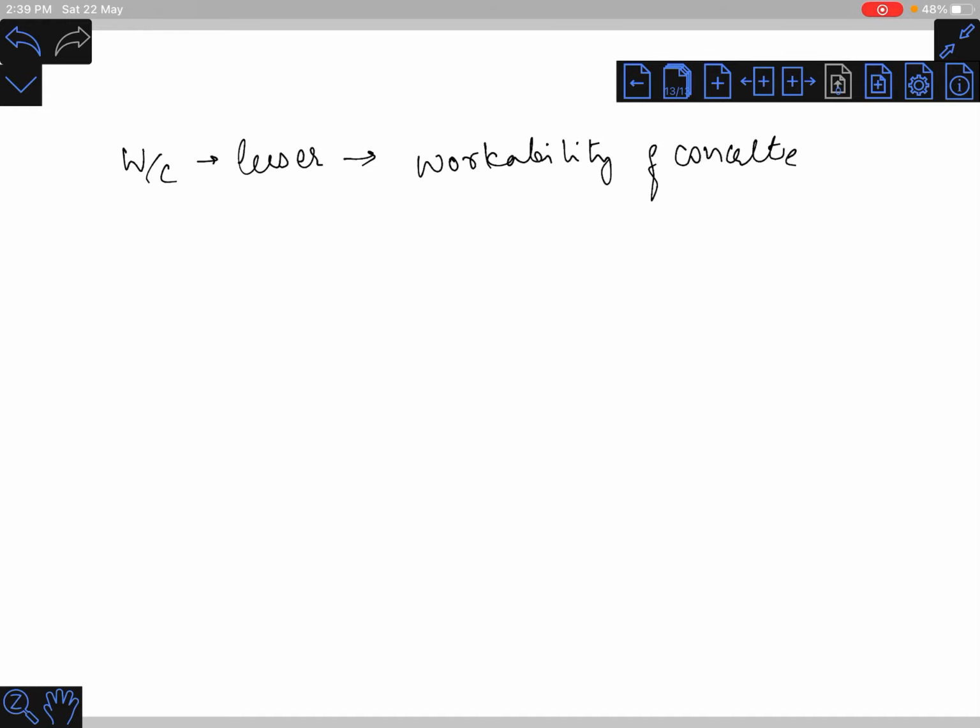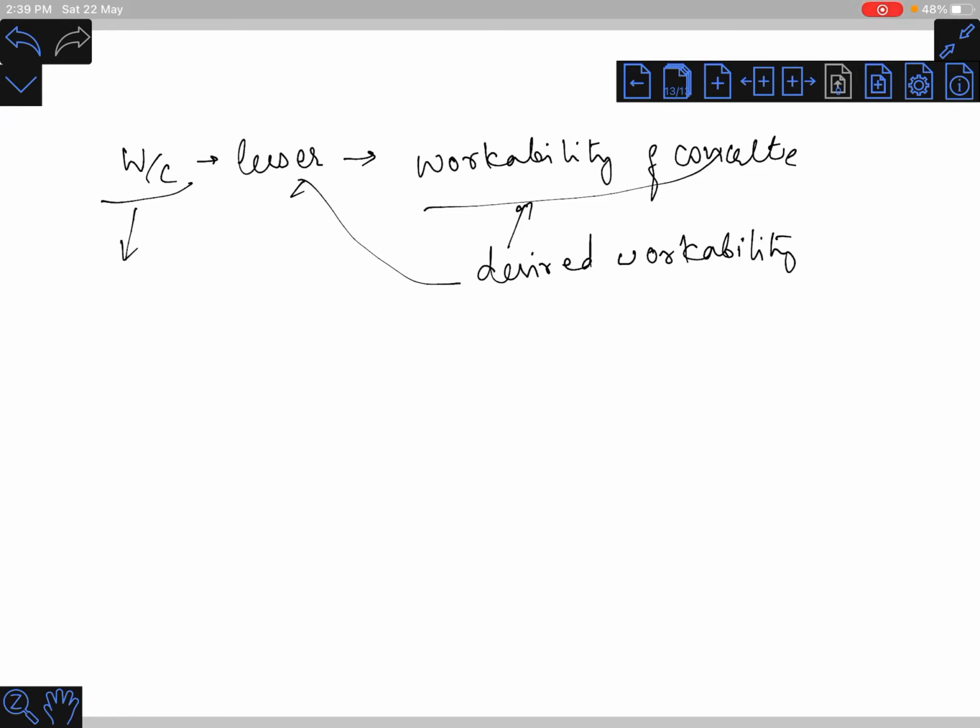Can we find a solution where we can attain the desired workability with a lesser water cement ratio? That is our intention. If you add a higher amount of water, the workability will be very good, but the concrete quality will be degraded. So we have understood that a lower water cement ratio is very good for the concrete.